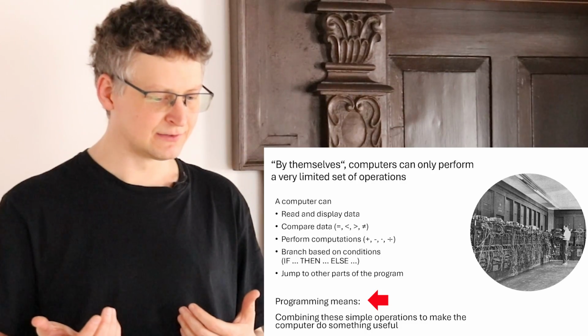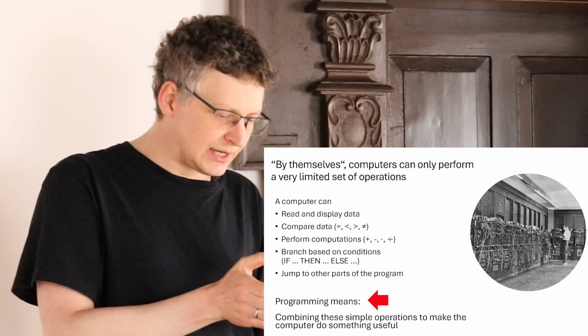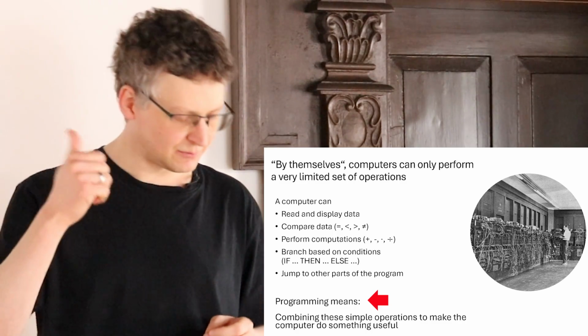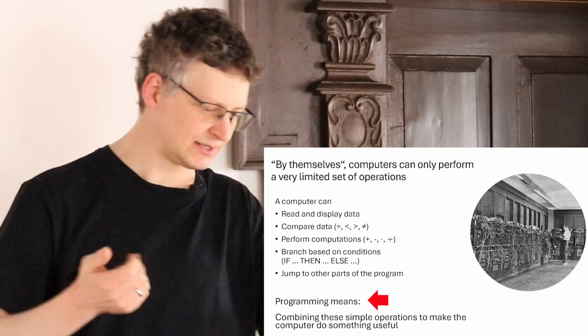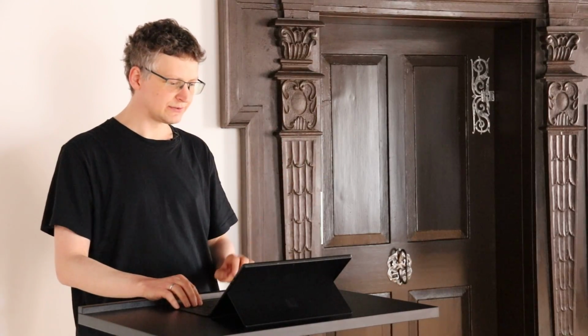Programming means to look at the thing you want the computer to do and to formulate it in terms of these very simple operations. So just comparing stuff, adding, multiplying, and doing if-then-else and stuff like this. And this is one of the most important things one has to get used to, to understand how one can translate a given problem into a sequence of such simple operations. And doing this is called formulating the algorithm for the problem one wants to solve.